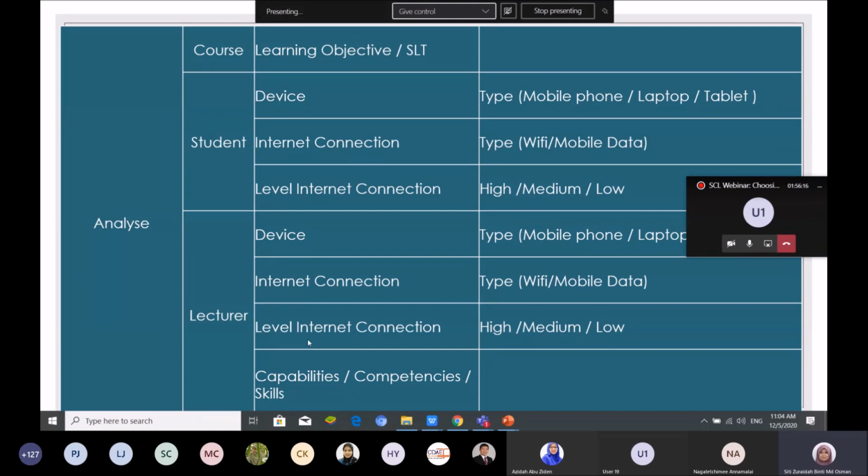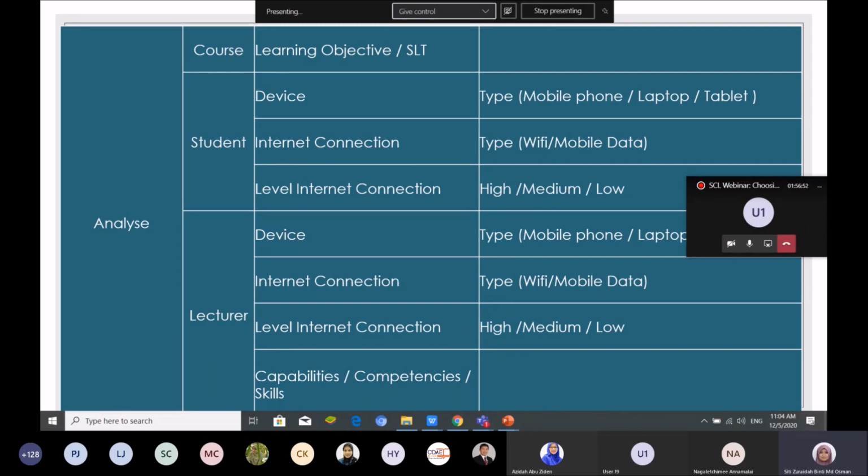And then the lecturer, you also need to analyze yourself. What type of device are you using? And how about your internet connection? Do you have a Wi-Fi network, or do you just use mobile data? Just like me, I'm just using mobile data. So maybe inshallah next week Unifi will come and install the network for me, because during PKP they could not come at that time.